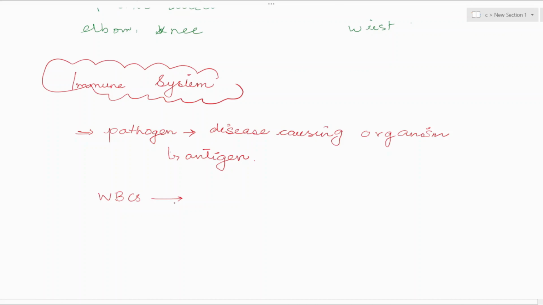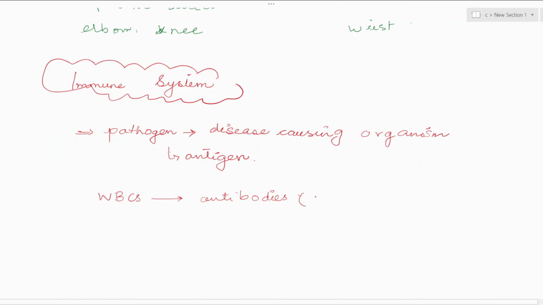Okay. So white blood cells can do two things. One, it can produce antibodies. Have you ever heard of this word? Antibodies are complementary to antigen. They are just opposite to antigen so that they can destroy them. They get attached to antigen and destroy them. How do they destroy them? They chemically destroy them. Antibodies chemically destroy antigens.